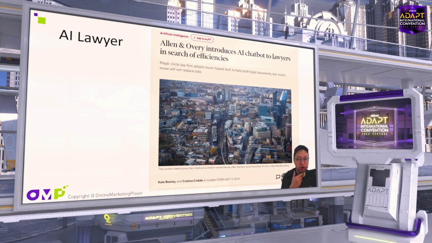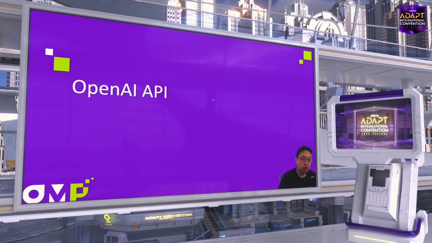I just gave you an example of what lawyers can use, but in real life, there is a law firm called Allen and Overy that is already using this technology, which allows lawyers to use ChatGPT to find use cases much faster. Now you know some real-life business use cases.